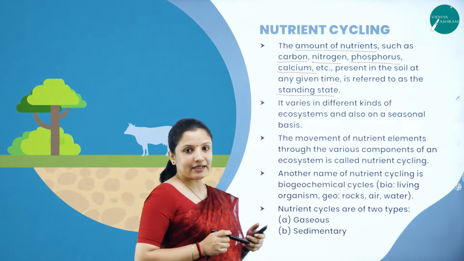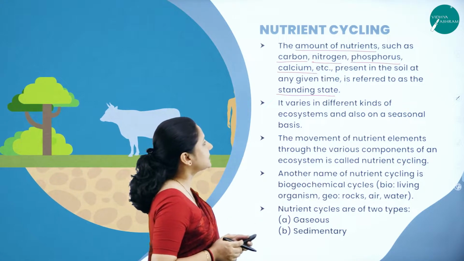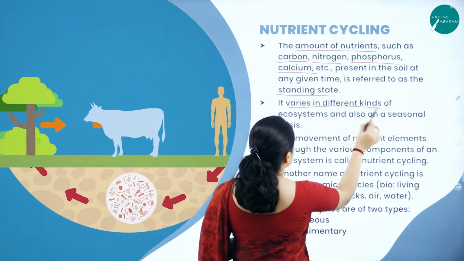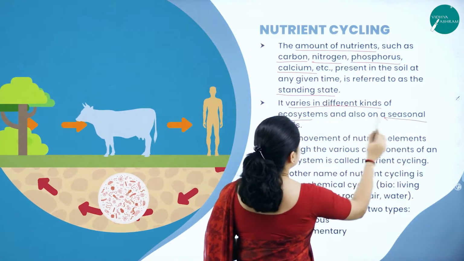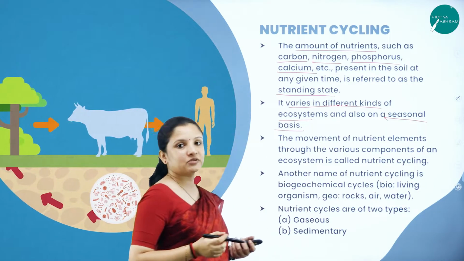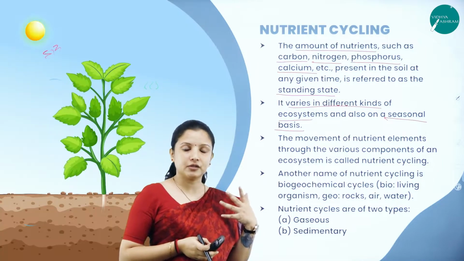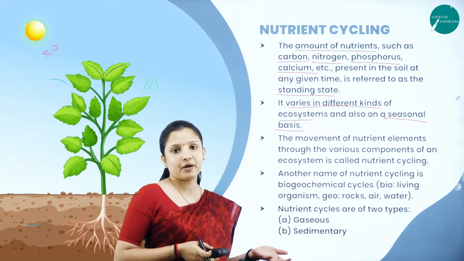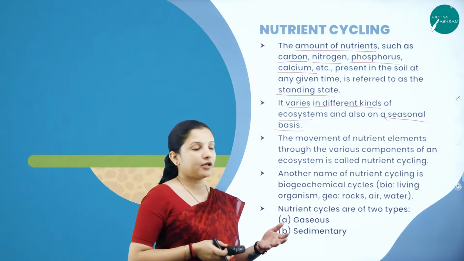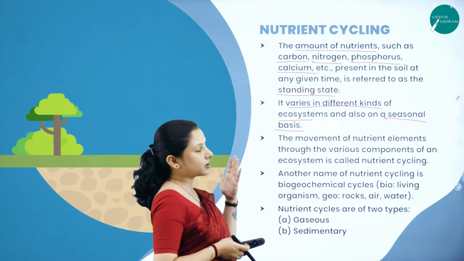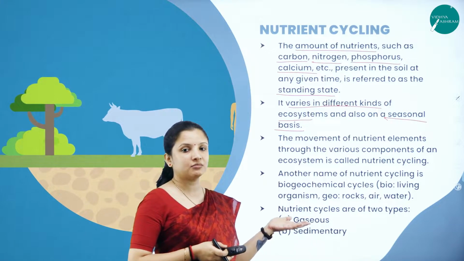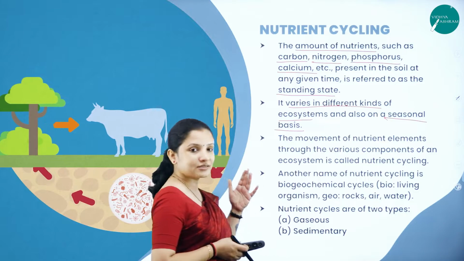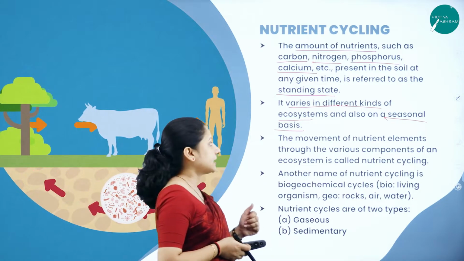And this standing state of the nutrients varies in different kinds of ecosystems, and not just that, it is also seasonal, because sometimes the amount of carbon might be more, sometimes phosphorus might occupy a major position. So depending on the environmental conditions, or the type of the ecosystem, and also the season, the standing state in a nutrient cycle tends to vary.